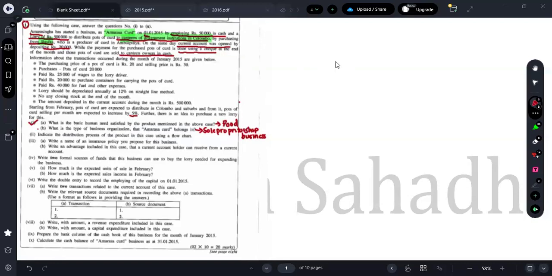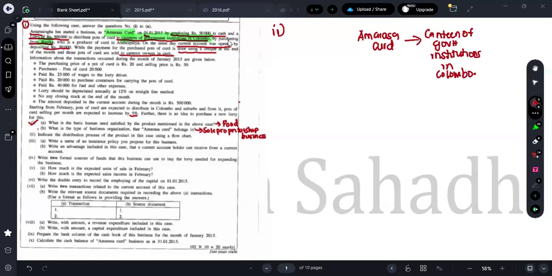Yes, okay. Now, what are they asking? We are going to answer the Roman number 2 now, guys. So far, what did we see? Our business is Amarasa Curd. Amarasa Curd is selling to whom, guys? Amarasa Curd is selling to the canteen of government institutions in Colombo. So that's what we have figured out so far.